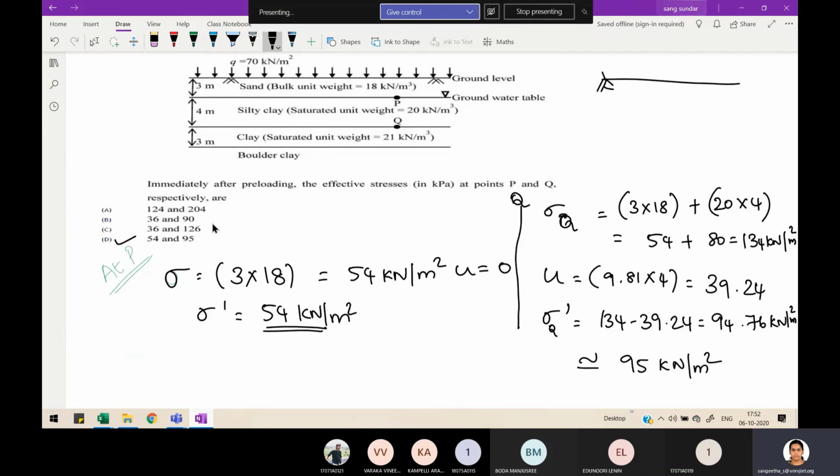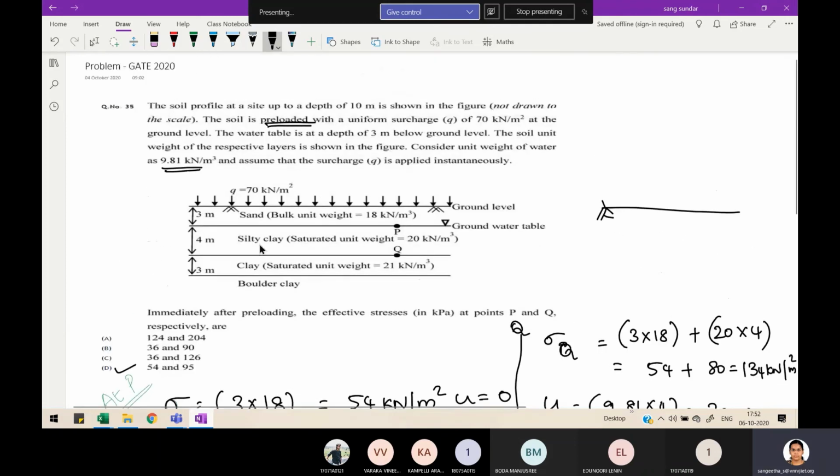So what we mainly have to see here is that the soil is preloaded, so you should not take this surcharge. Instead, if they mention it as only a uniform surcharge, then you have to take this 70 also. Okay.